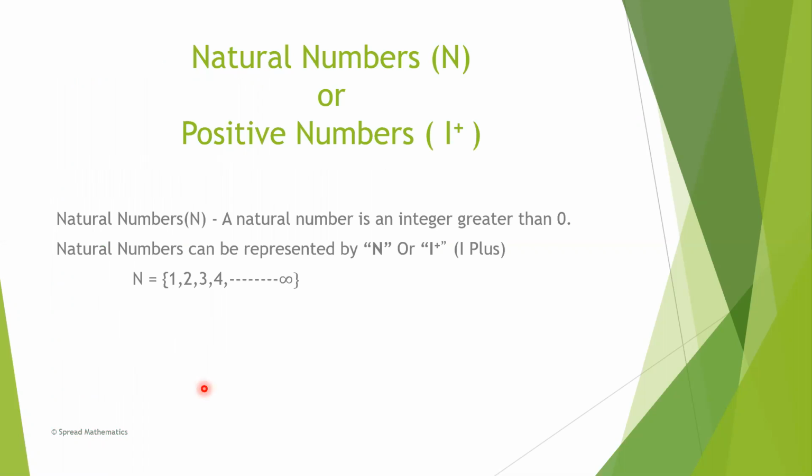Now let's start with natural numbers, or we can say positive numbers also. A natural number is an integer greater than 0. Natural numbers can be represented by capital N or capital I plus. The elements of the natural number set are 1, 2, 3, 4, up to infinity.